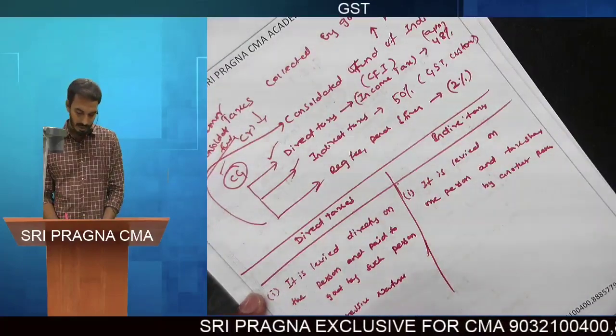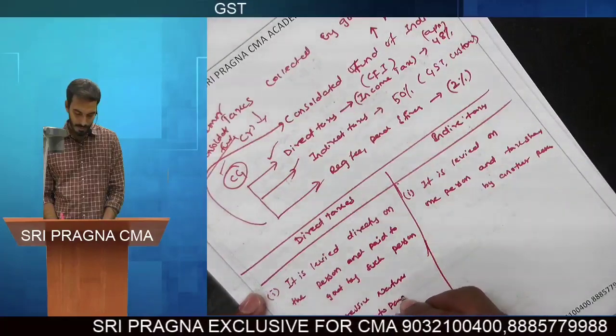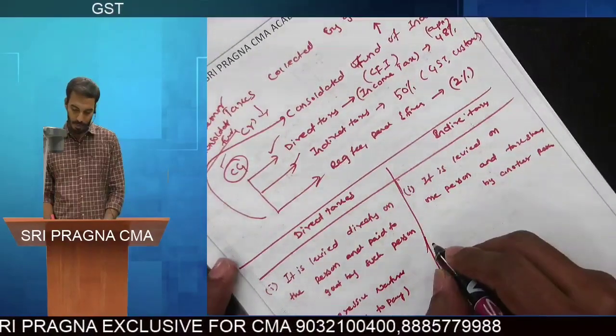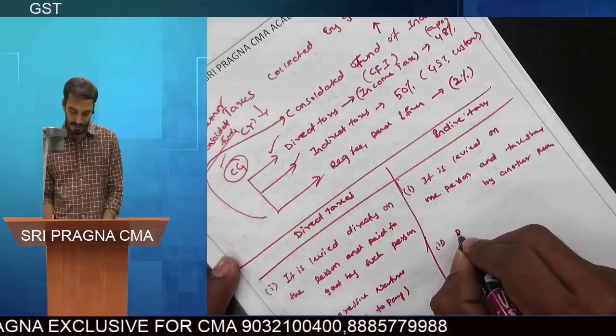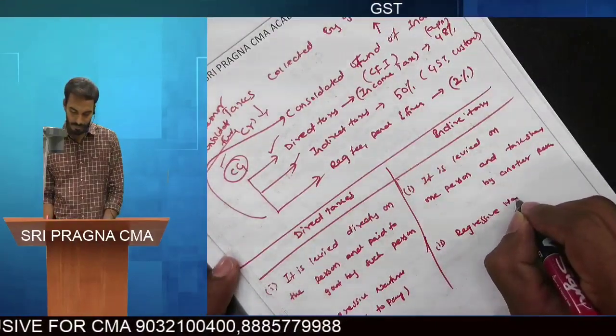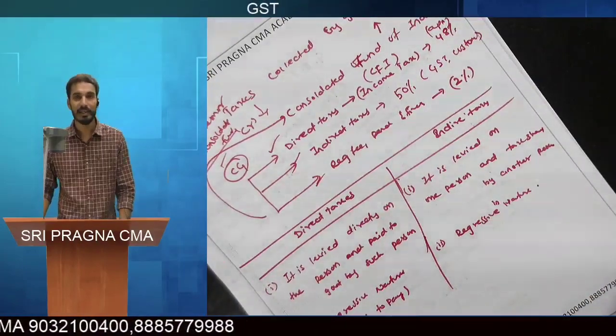It is based on the principle of ability to pay. Progressive nature means it is based on the principle of ability to pay. Indirect taxes are regressive in nature. Sir, what is meant by progressive and what is meant by regressive, sir?